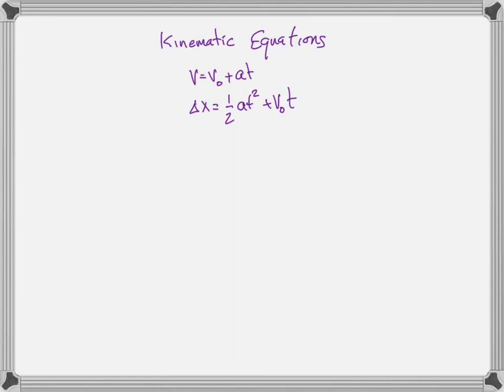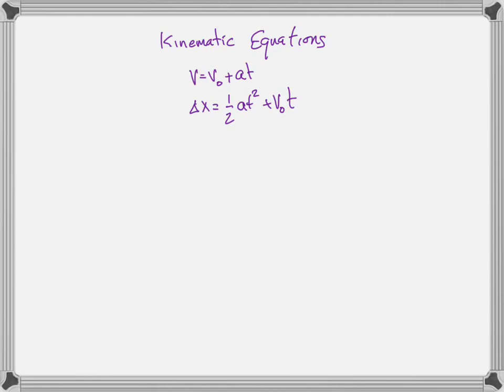Now, if you have learned kinematic equations before, you learned that there's 3 or 4 or 5 of them. Well, it turns out that somebody lied to you. There are only 2 kinematic equations for constant acceleration motion. Again, this is constant acceleration motion. There's only 2. Where do the rest of the kinematic equations come from?